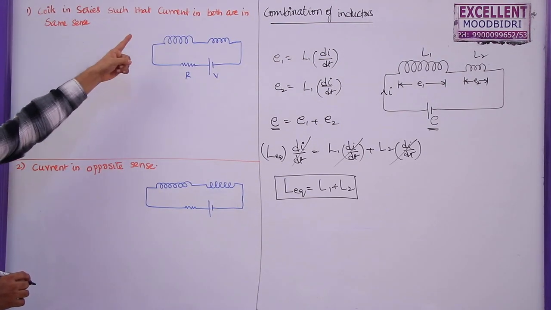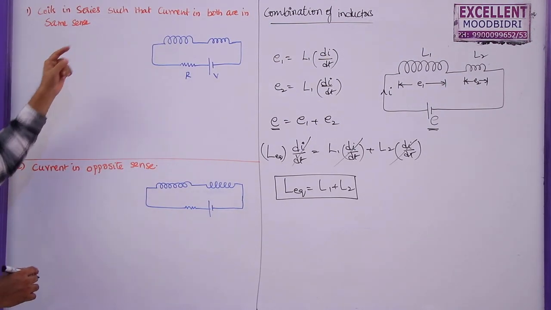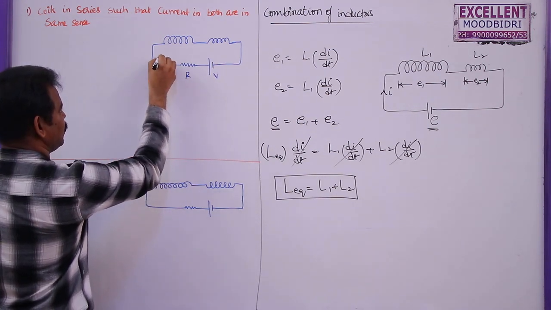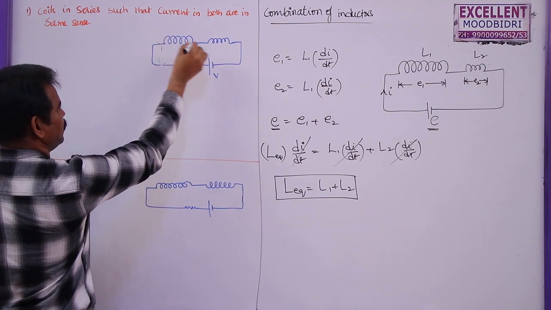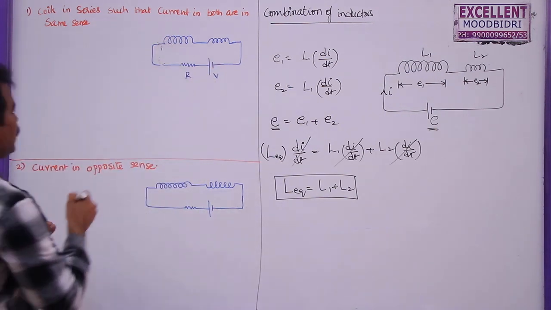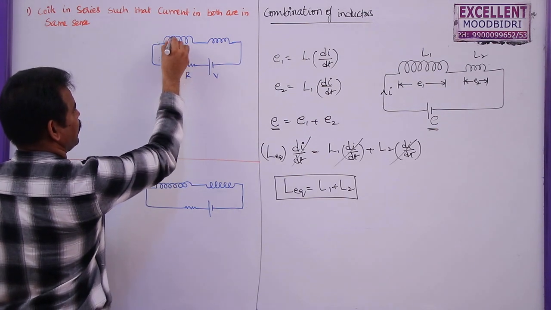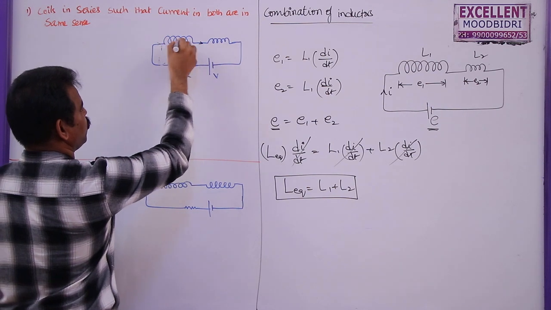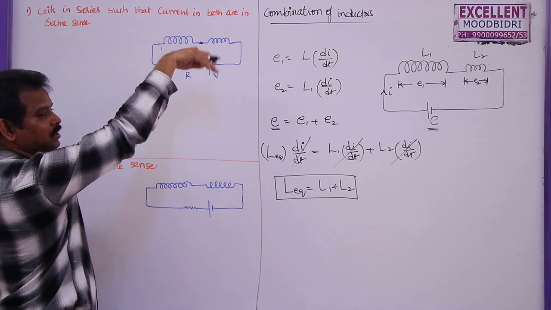Coils in series such that current in both is in the same sense. When current is given here, this current I will pass through the second one in the same sense. Same sense is also called aiding current. The current here is passing like this, and the same current will pass through this one also like this. In both coils, the sense of current is the same.